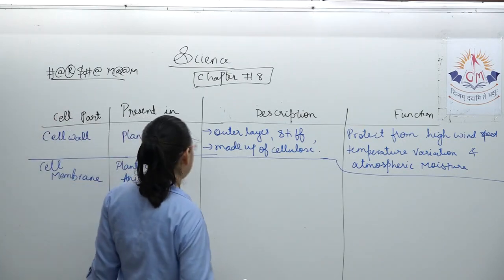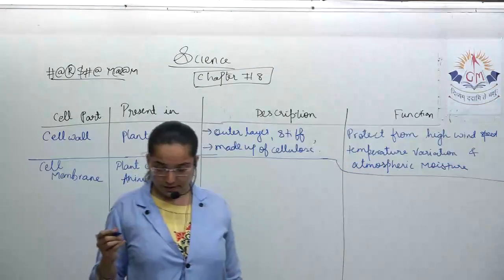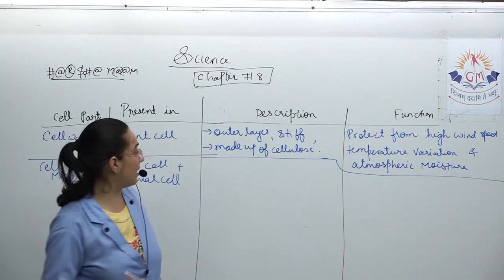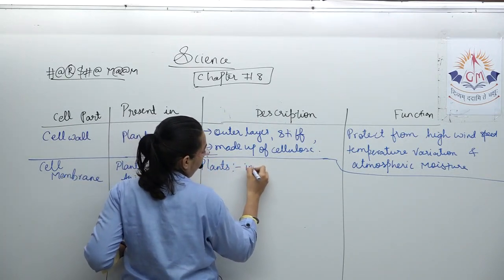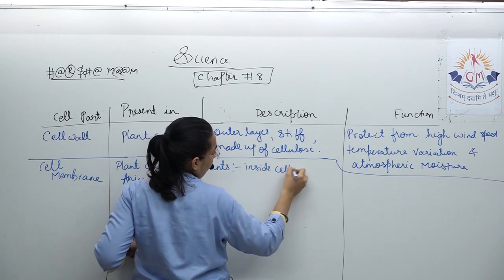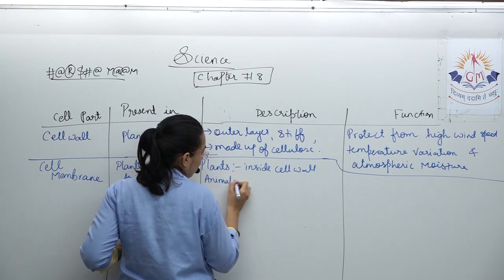In the plants it is inside the cell wall, while in animals it is the outer layer.